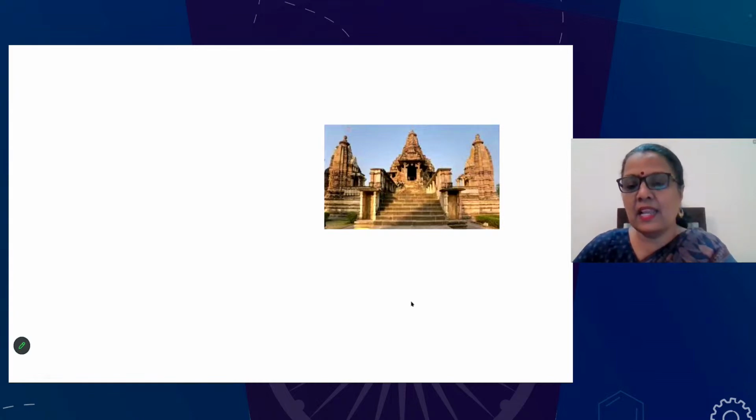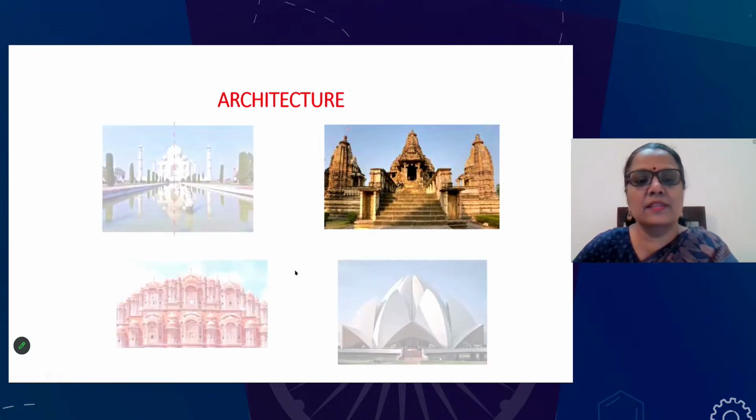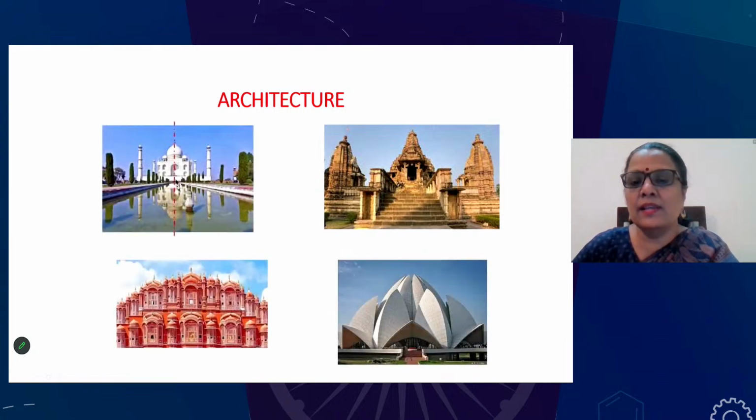Now you will see that in architecture, in our country, we are so proud of our monuments. Just see the symmetrical concept in architecture here. So you see Taj Mahal, then Khajuraho Temple, then Hawa Mahal, Lotus Temple. Everywhere you will see the lines of symmetry here. Very, very interesting.